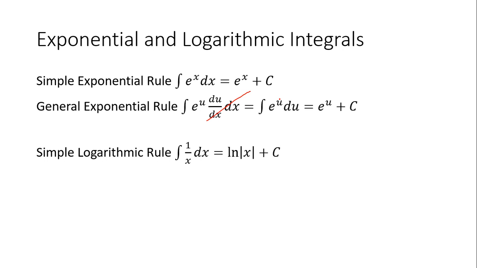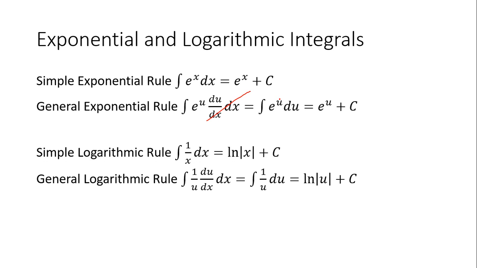Okay? And then you have the simple log rule and the general log rule. So if you have 1 over x dx, the integral of that is the natural log of the absolute value of x. We have to put the absolute value sign because we don't know if the function within it is always going to be positive. If we know that the function is always going to be positive, then we don't have to write the absolute value sign. For example, if you had ln of x squared, x squared is always positive, so you don't have to write that. But we need to be able to evaluate it, which is why we have that absolute value sign.